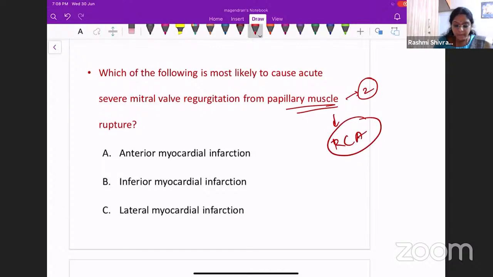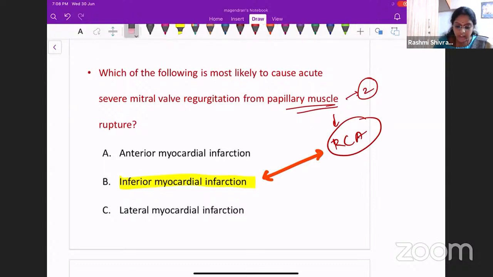So what happens when the patient develops an inferior wall myocardial infarction? The right coronary artery is affected. When this inferior myocardial infarction occurs and the RCA is affected, this papillary muscle will rupture and the patient will have severe mitral regurgitation.